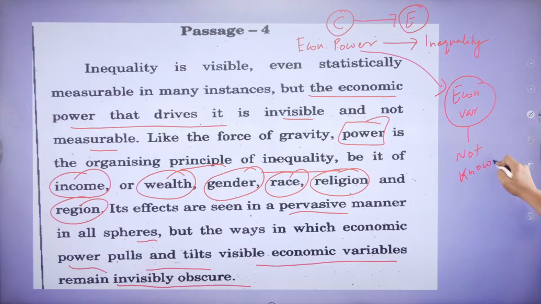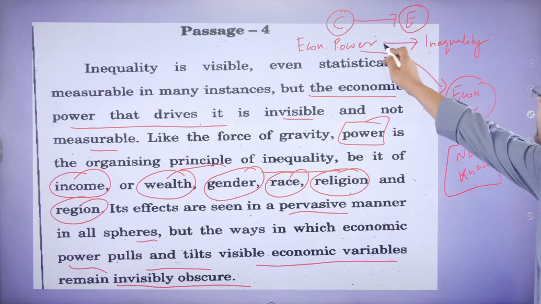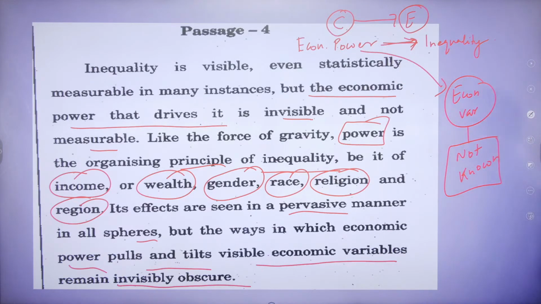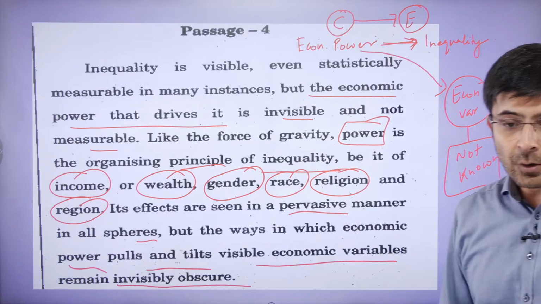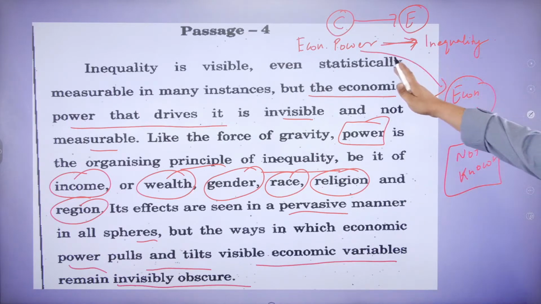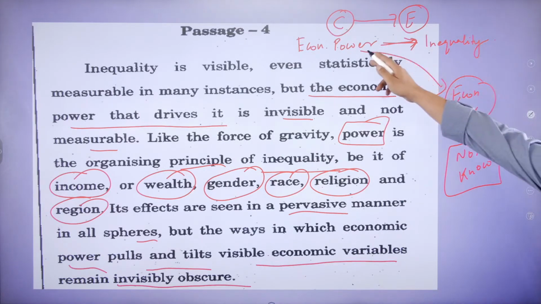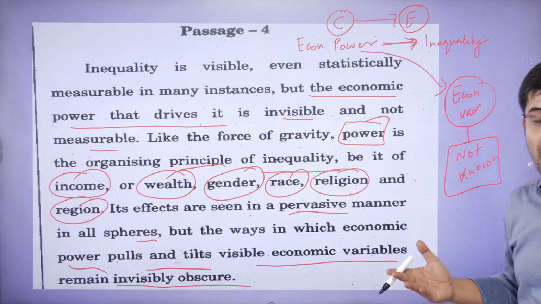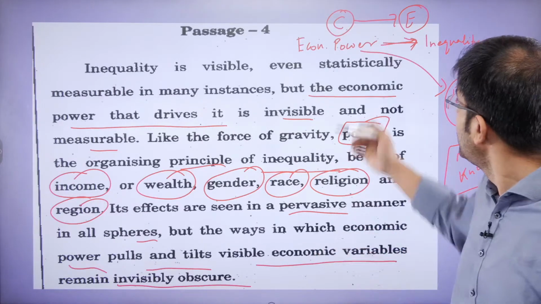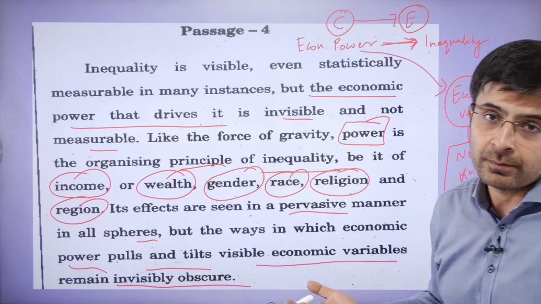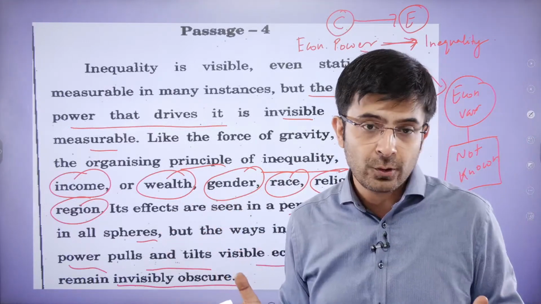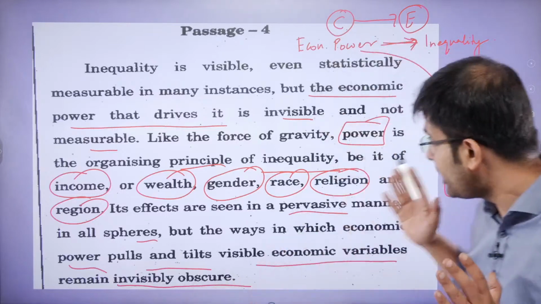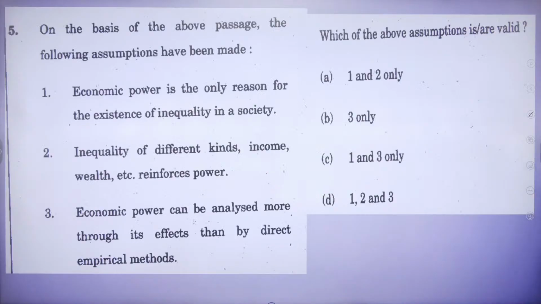Okay? Obscure is unknown. So this is not known, but we can draw this relationship for sure. Clear? This is all the author is saying, that we can draw this relationship, but then how economic power leads to economic variables getting changed, and how it categorizes economic power, that we cannot draw. That identification we cannot do. Clear? If we understand that, then we look at the questions.